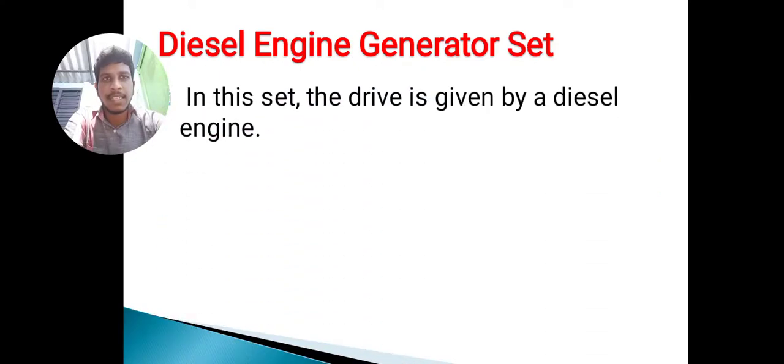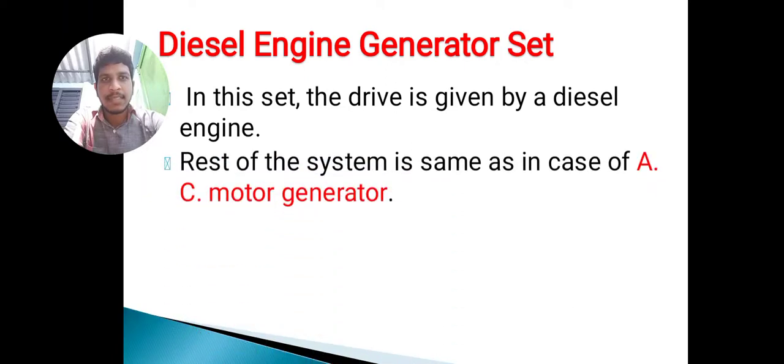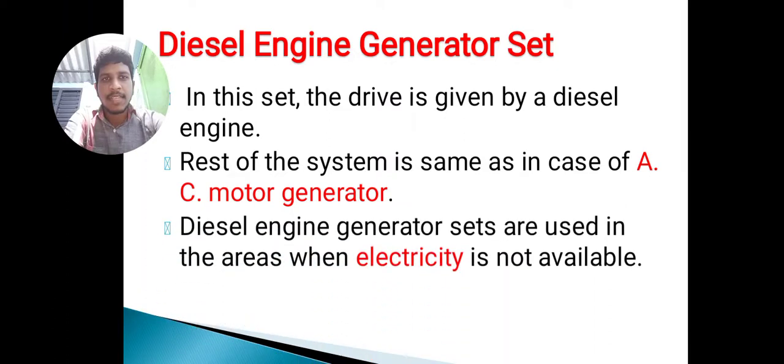Next, coming to diesel engine. That one is a type of DC set. In this set, the drive is given by a diesel engine. The rest of the system is the same as in the AC motor generator, and the diesel engine generator sets are used in areas where electricity is not available. That means if electricity is available, we are using AC type generators. But if there is no availability of AC supply, then we are using and preferring DC motors.